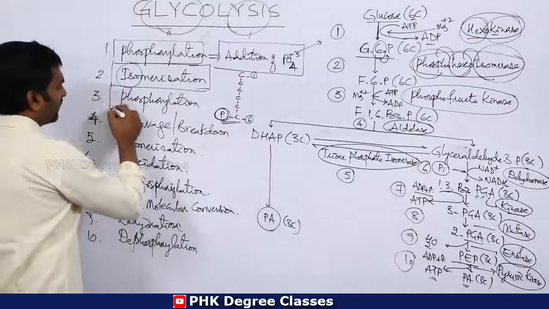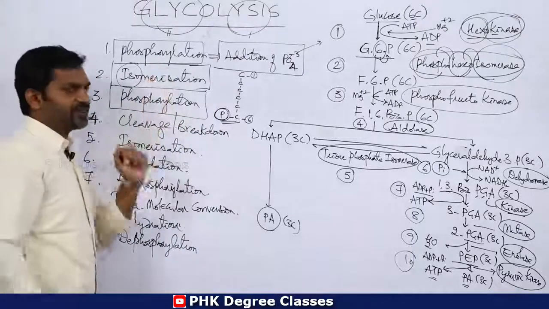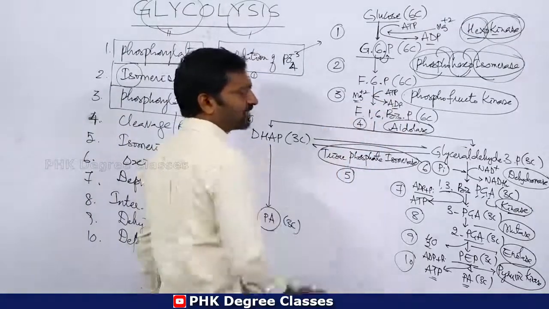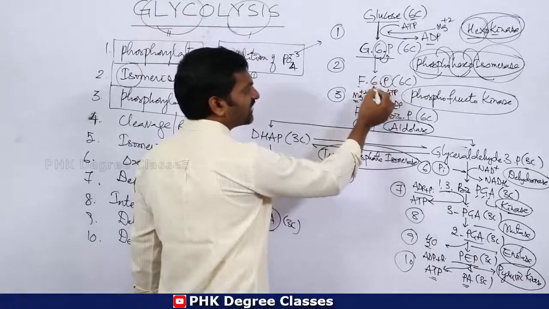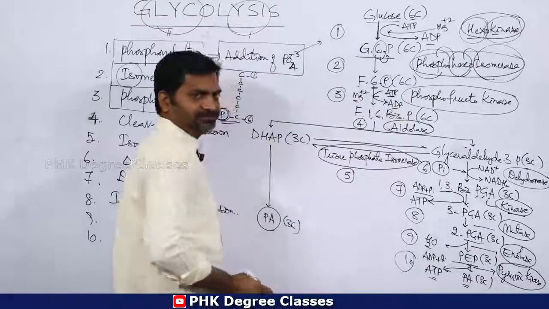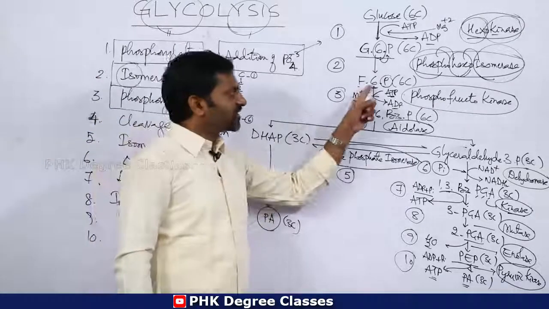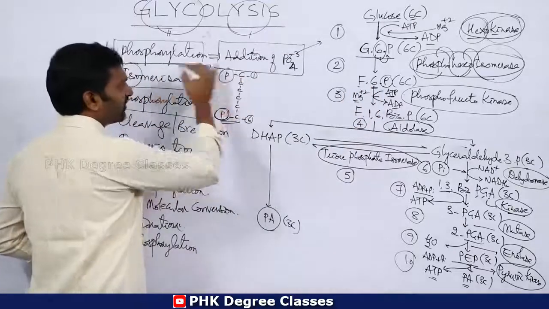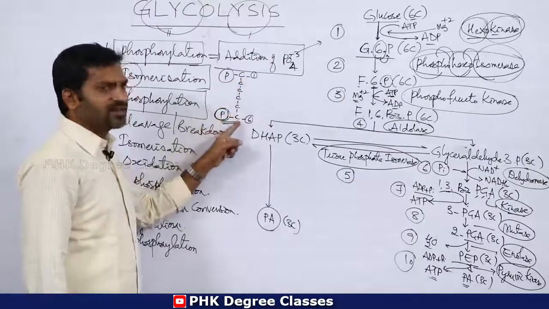Then come to the third one, phosphorylation. The same thing is repeated as in the first reaction. One ATP becomes ADP, and magnesium ion is utilized. In fructose 6-phosphate, a phosphate is already there at the 6th carbon. Then one more phosphate is attached, at the 1st carbon. So there is a phosphate on the 1st carbon and a phosphate on the 6th carbon.